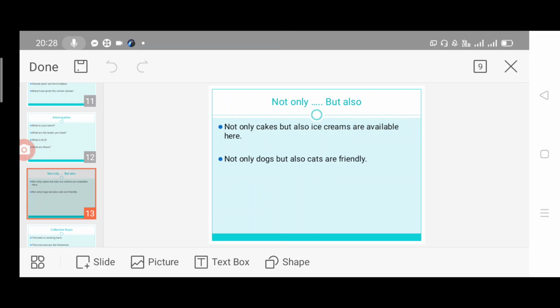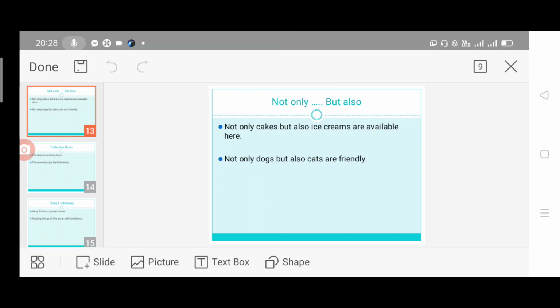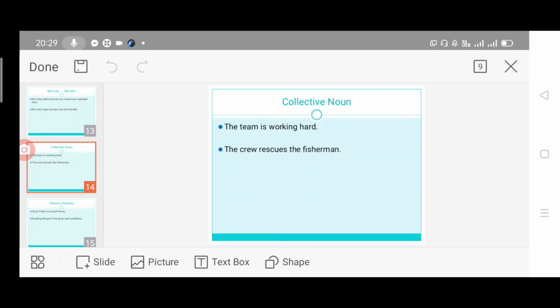Next one is a very common usage: not only, but also. Again, it's a combination of words. Whenever we use "not only" in the sentence, we have to use "but also" there. Not only cakes but also ice creams are available here. So "not only" will take "but also" in the sentence to make it correct. Not only dogs but also cats are friendly.